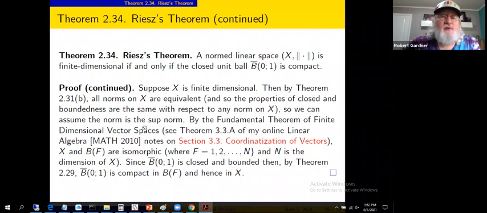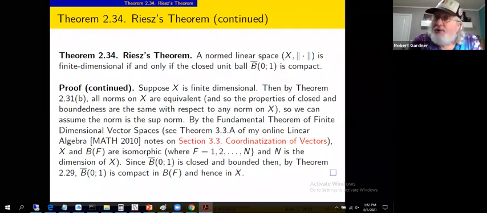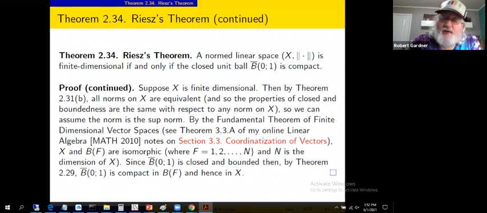The fundamental theorem of finite dimensional vector spaces, with a little link there to some linear algebra notes, we'll discuss more before this class is over as well. And we'll have a fundamental theorem of infinite dimensional vector spaces, as I call it. It tells us that all n-dimensional vector spaces over a given scalar field are isomorphic.